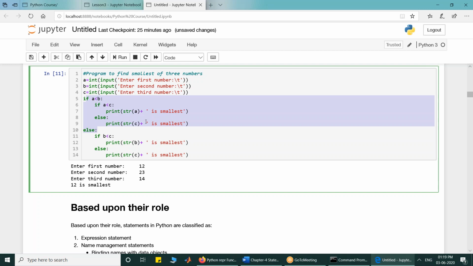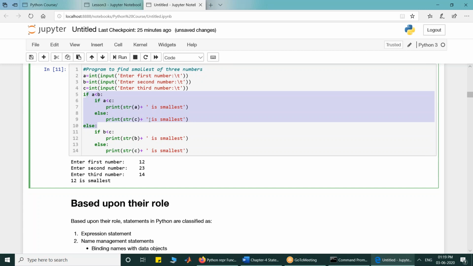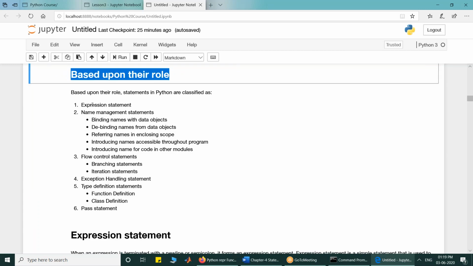So depending upon whether your statement has one single statement or constituent statements, we categorize them into simple statements or compound statements. Now look at how we categorize them depending upon their role. Depending upon their role, we categorize them as expression statements, name management statements, flow control statements, exception handling statements, type definition statements and pass statements.